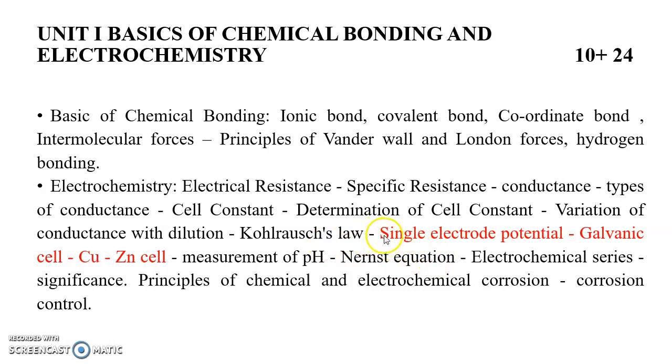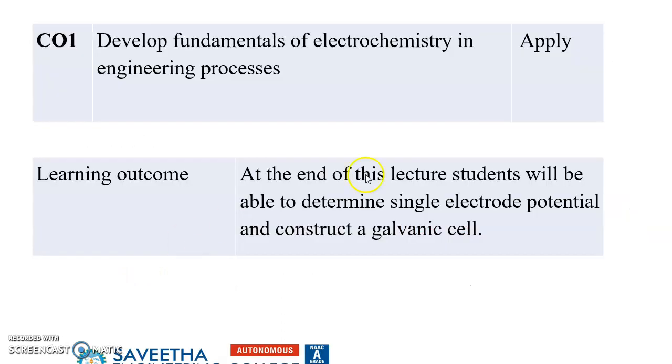So, in this lecture, we are going to discuss single electrode potential, galvanic cell, and the copper and zinc cell especially. The course outcome for this unit is to develop fundamentals of electrochemistry in engineering processes, and the Bloom's taxonomy level is apply level. The learning outcome is that at the end of this lecture, students will be able to determine the single electrode potential and construct a galvanic cell.